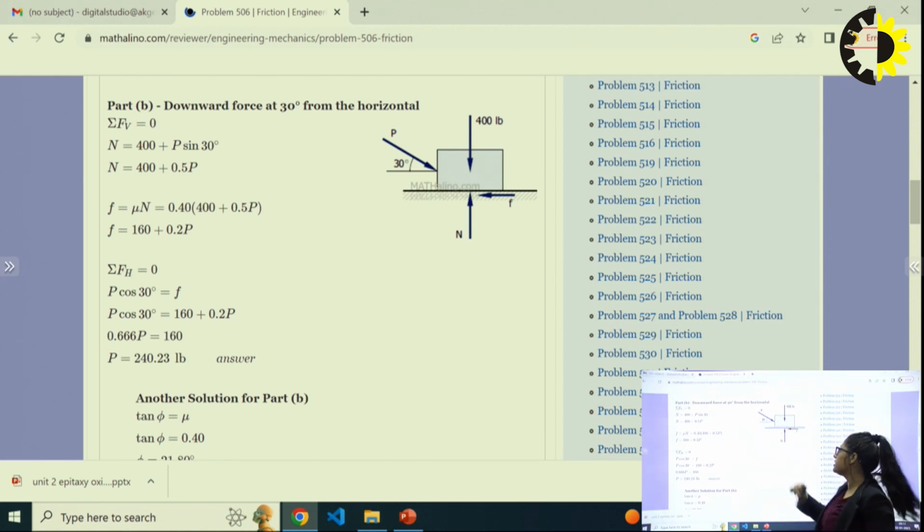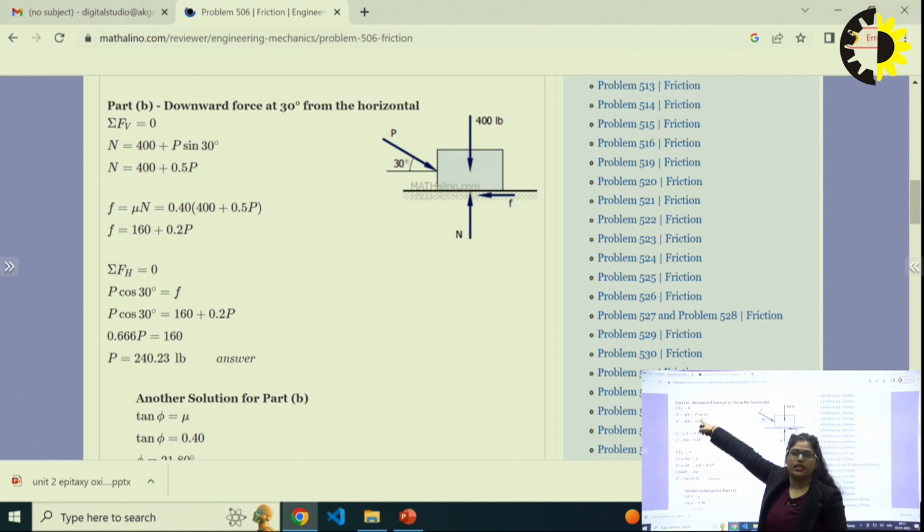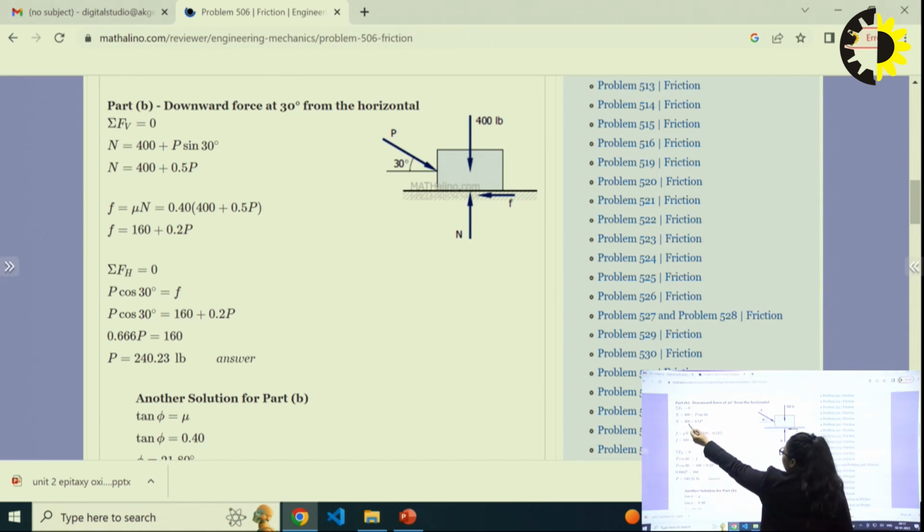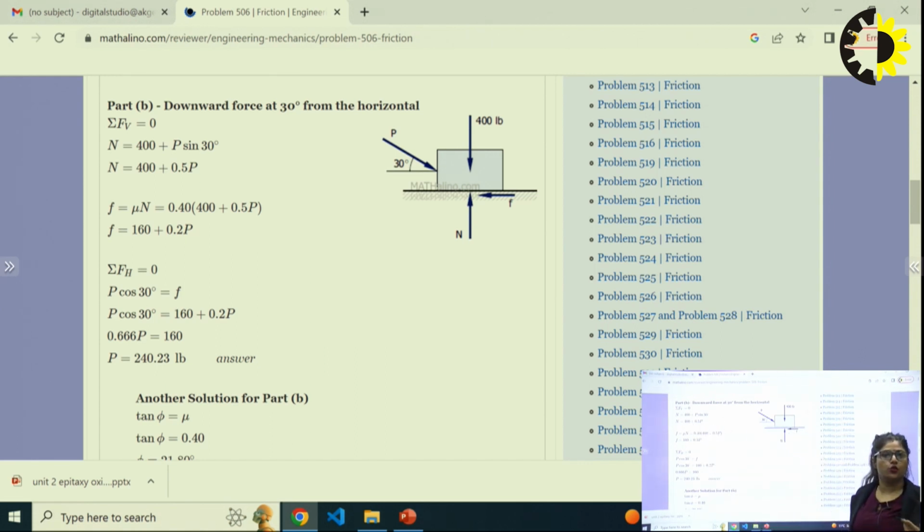Summation of vertical forces is equal to 0. I can say that N is equal to 400 plus P sine 30. So the first equation is N is equal to 400 plus P sine 30. Again we know that F is equal to mu N. We can put the value: F is 160 plus 0.2 P. We can't solve this further, so we keep it as an equation and apply another equation.